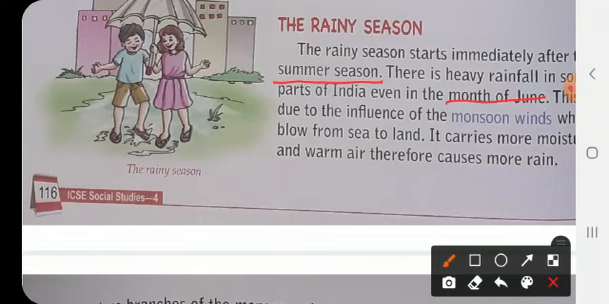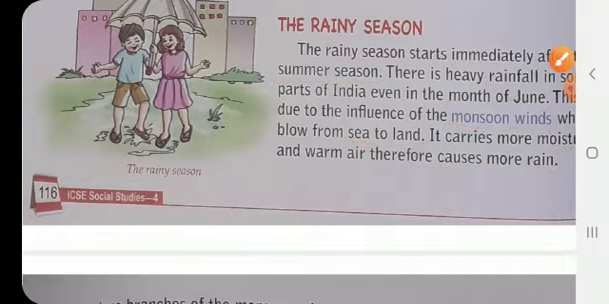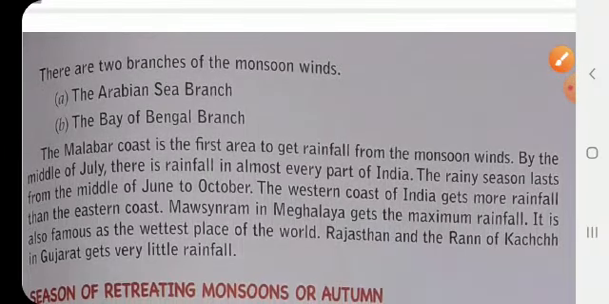This is due to the influence of the monsoon winds, which blow from sea to land and carry more moisture and warm air, therefore causing more rain. Now, there are two branches of the monsoon winds, the Arabian Sea branch and the Bay of Bengal branch. So, the Malabar coast is the first area to get rainfall from the monsoon season.